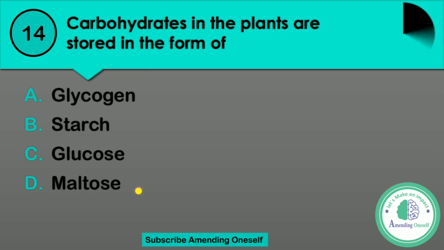I repeat the question. Carbohydrates in the plants are stored in the form of option A, glycogen. Option B, starch. Option C, glucose. Or option D, maltose. Enough time to answer the question. Carbohydrates in the plants are stored in the form of what? Four options, direct answer.